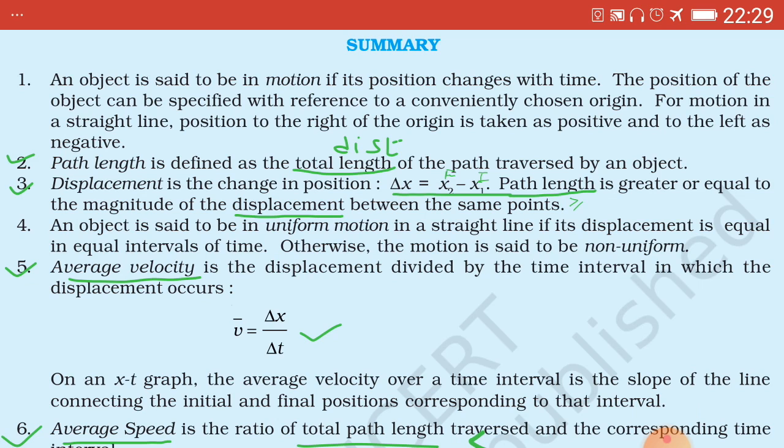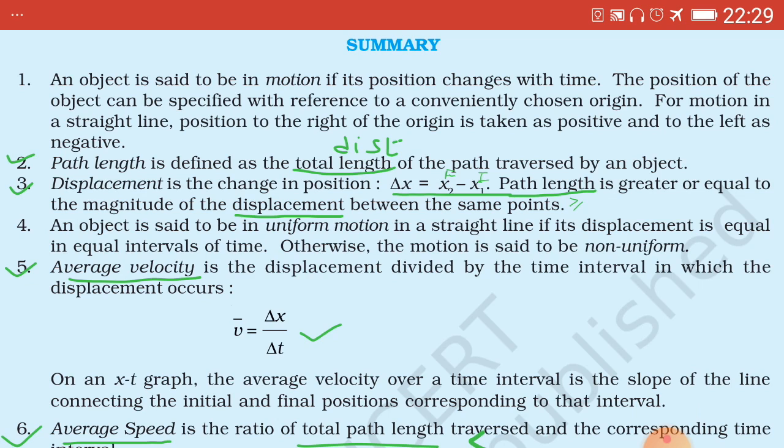Displacement is the change in the position, that is if an object is travelling along positive x direction, then delta x equal to x2 minus x1, that is final position minus initial position.